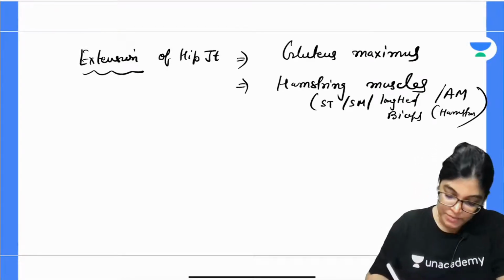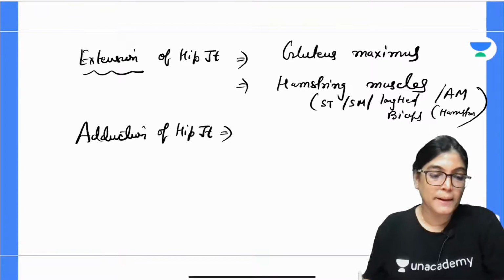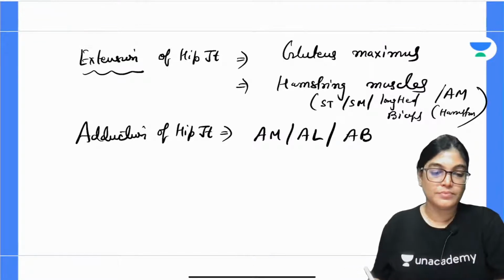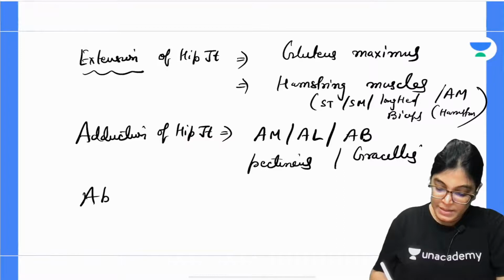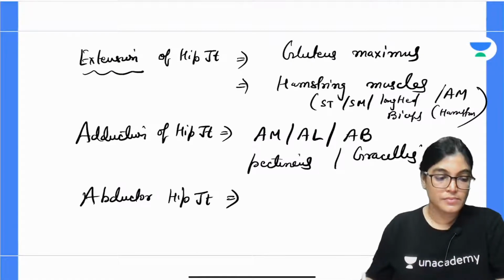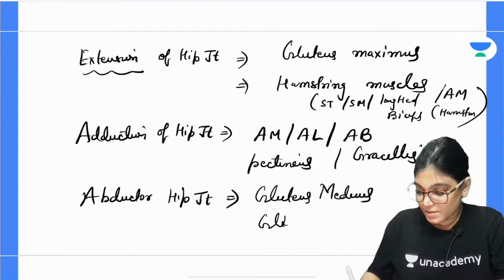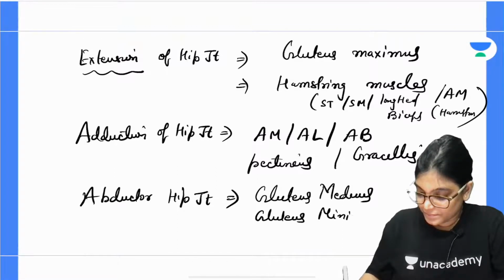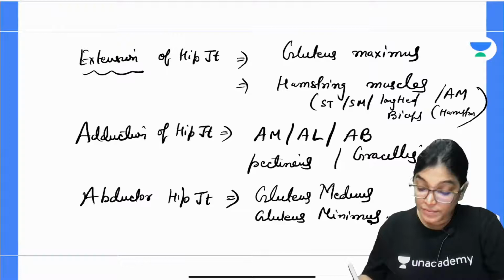Coming to adduction and abduction. The muscles causing adduction of the hip joint are adductor magnus, adductor longus, adductor brevis, also pectineus and gracilis, the muscles of the medial compartment of the thigh. The abductors of the hip joint are gluteus medius and gluteus minimus, along with tensor fascia lata.